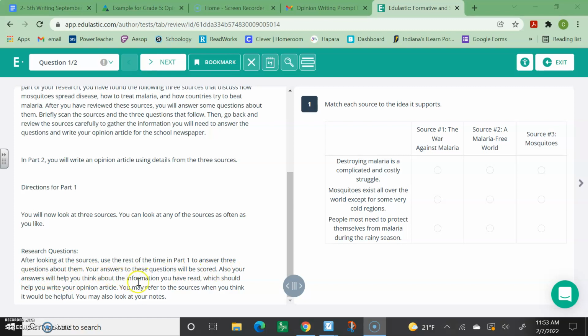Also, your answers will help you think about the information you have read, which should help you write your opinion article. You may refer to the sources when you think it would be helpful. You may also look at your notes.